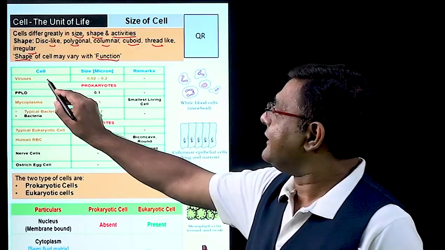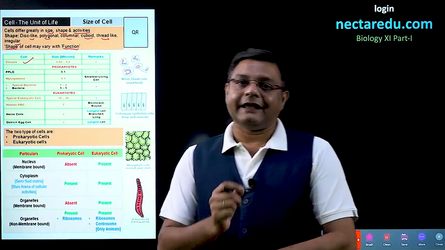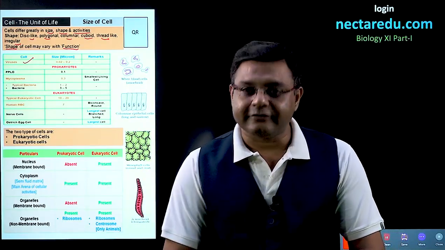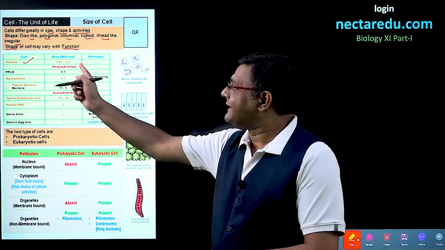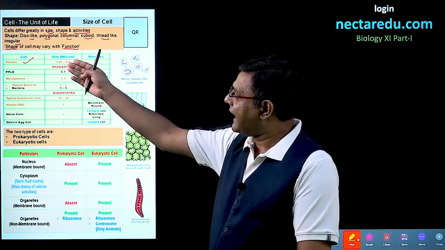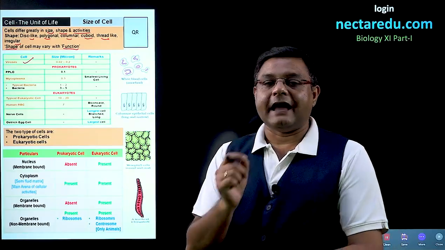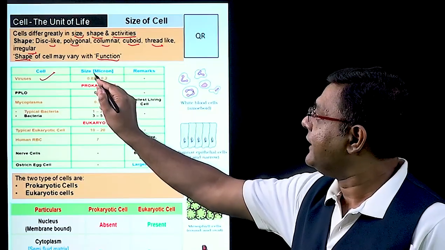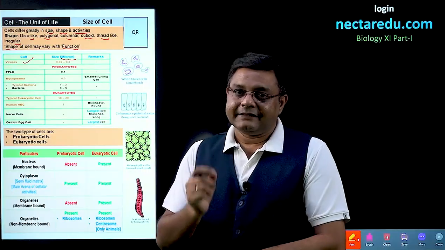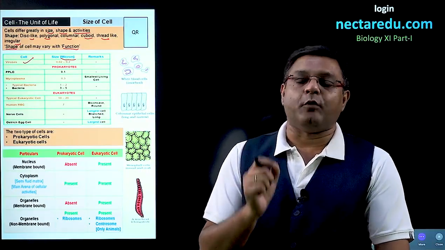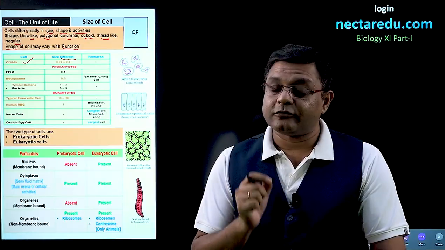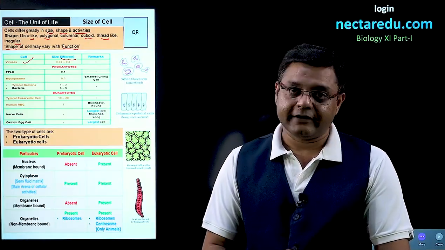Now, virus is not a cell. It is called an acellular or non-cellular organism, but still it is good to have an idea of the size of this particular virus. So, sizes are taken in the unit micron. The size of virus is just 0.02 to 0.2 micron. So, very small is the size of virus.